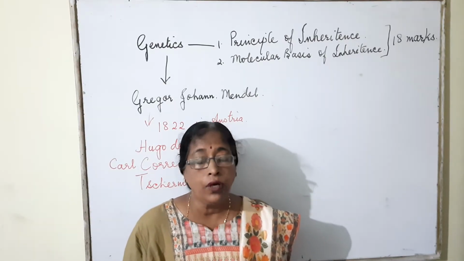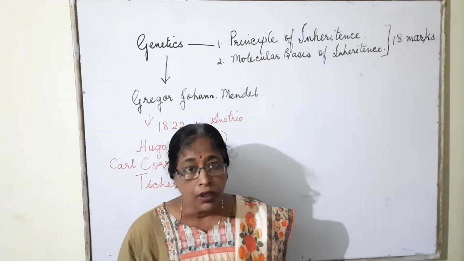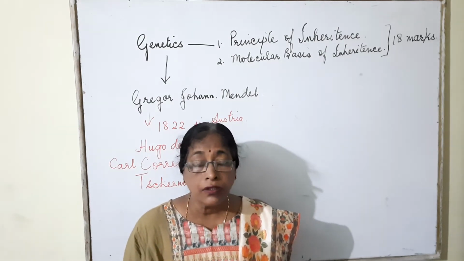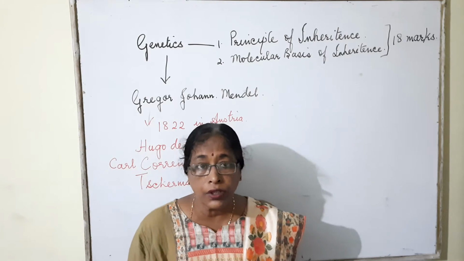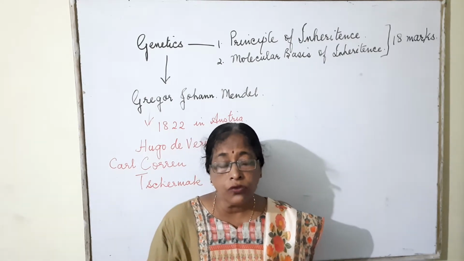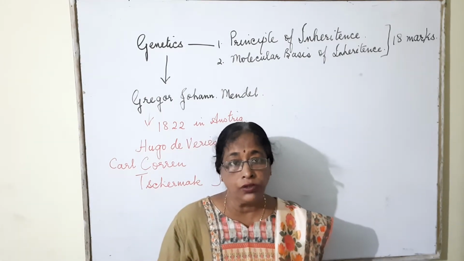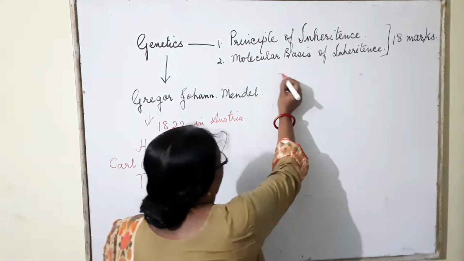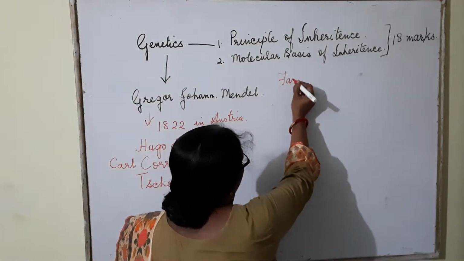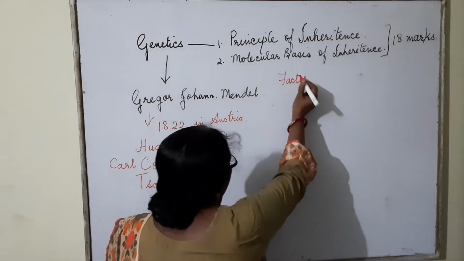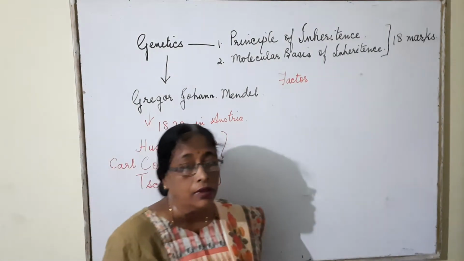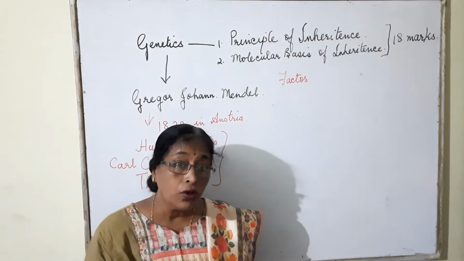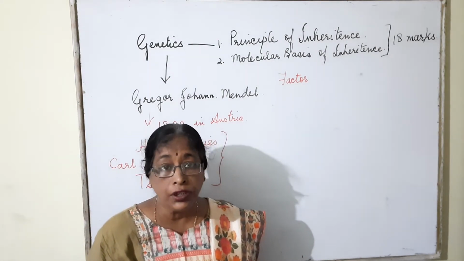Now, if we have to understand Mendel's work and study genetics, we have to be familiar with certain terminologies that are used in genetics. So, let us know about those terminologies. First is factor. When Mendel was working on genetics, he did not know the term genes.